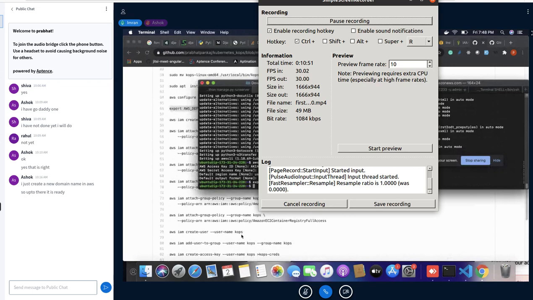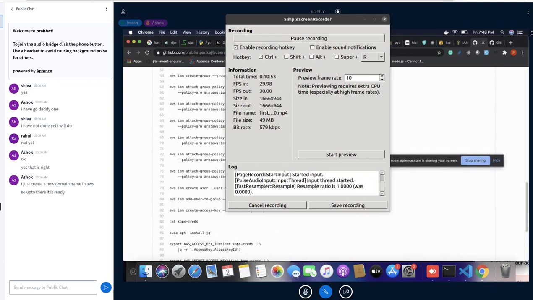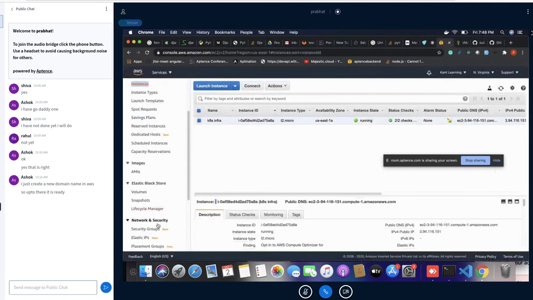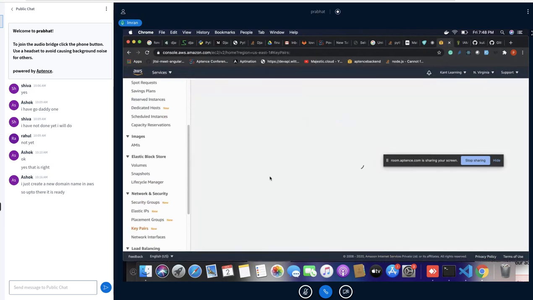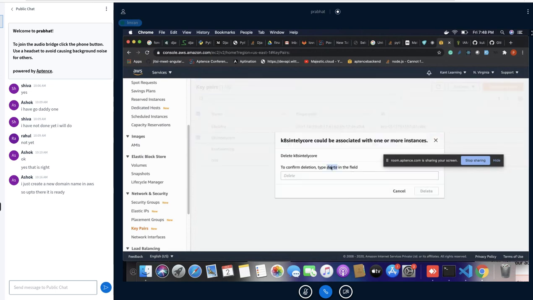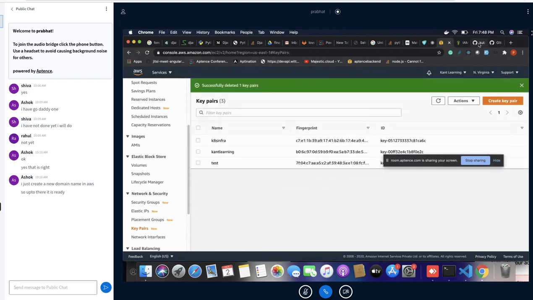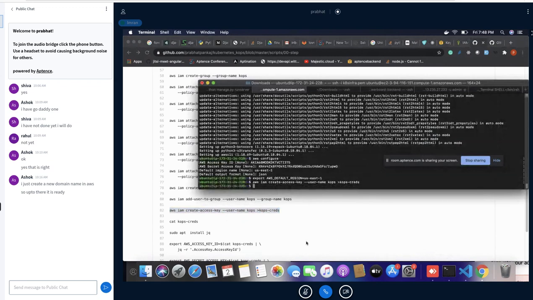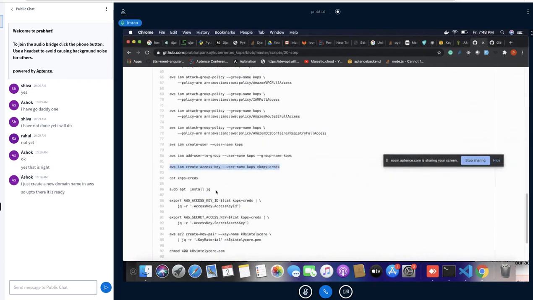These are the things we already covered: the user groups, access key, kOps credential. I may have to delete the older one so that I'll be able to create a new one. Create a simple code. This one I'll have to delete.